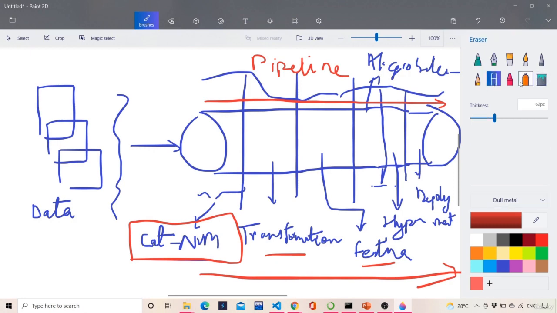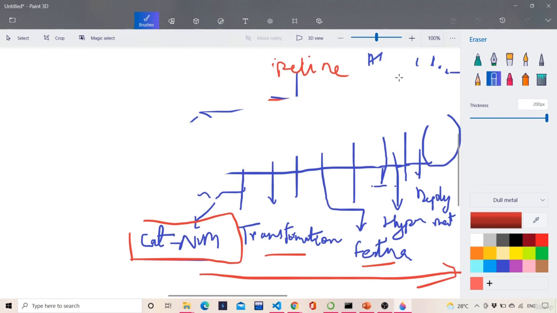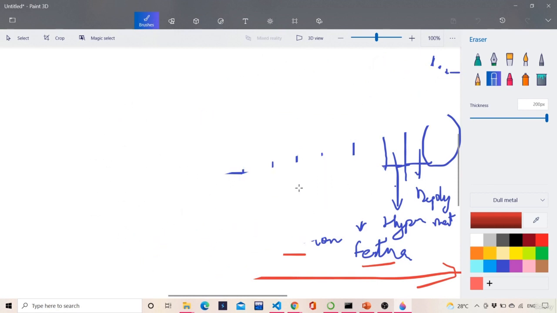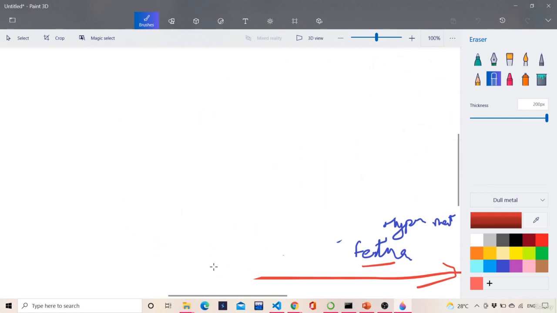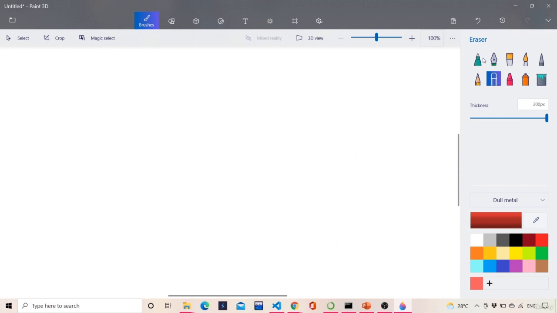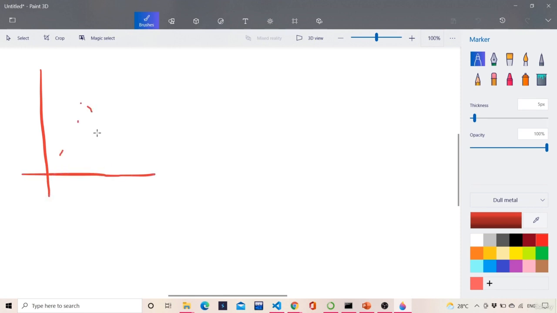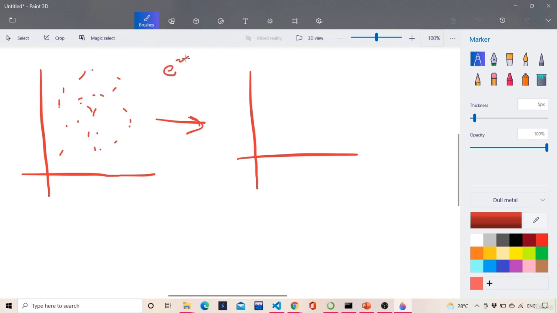how the algorithm will work, I'll just show you. I'll just give you the gist of what the algorithm is all about. First, you have some kind of data set, and you apply some kind of transformation to this data. There is some sigmoid function which you apply, e to the x divided by 1 plus e to the x.